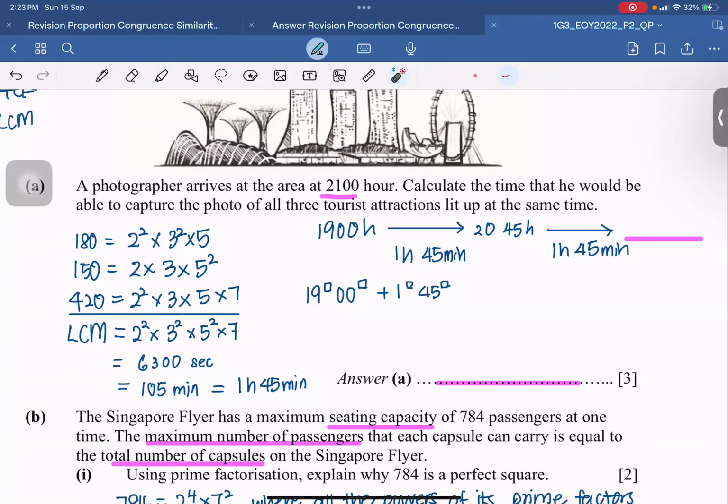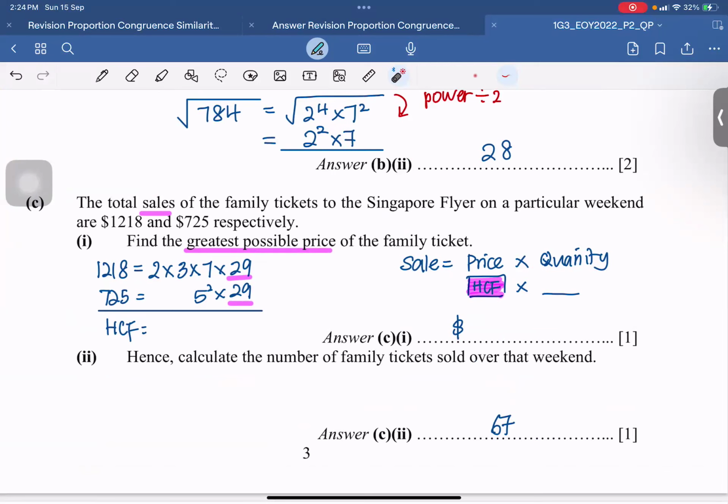Then next one: hence calculate the number of tickets sold over the weekend. The number is 1218 and the common factor is 29. Find the total number of tickets on Saturday: 1218 divided by 29, you get some number of tickets.